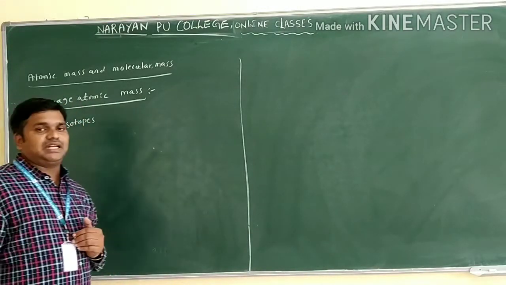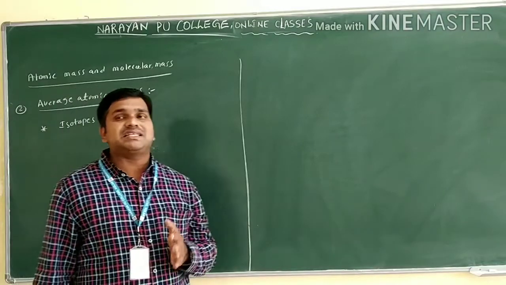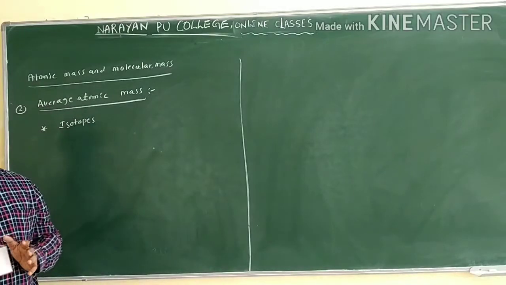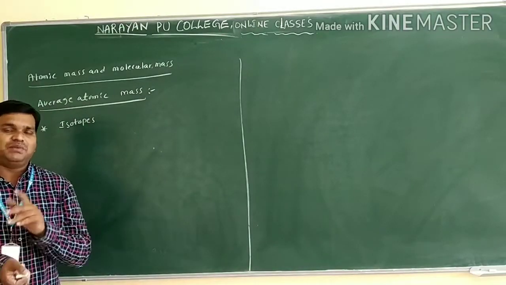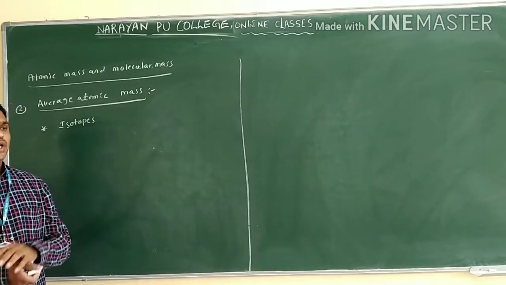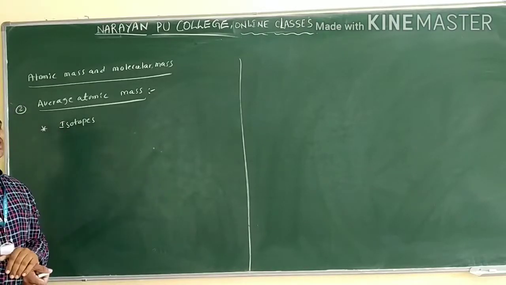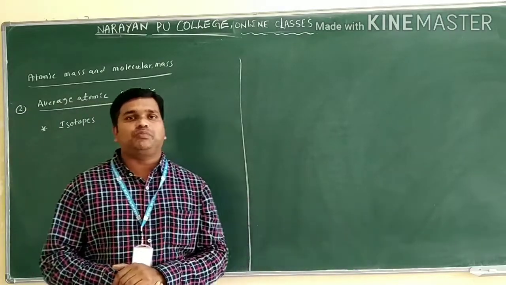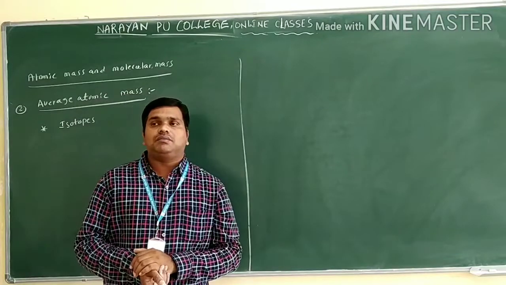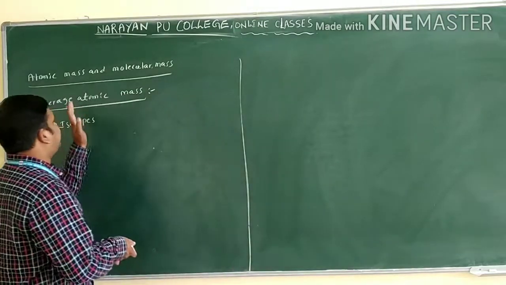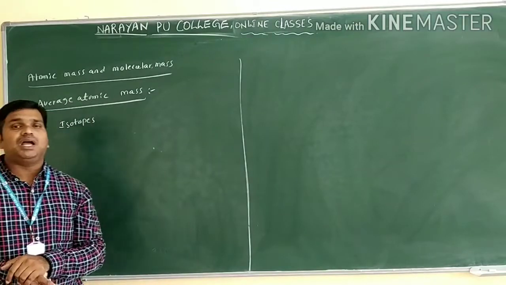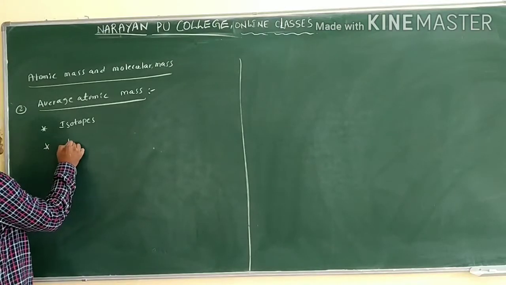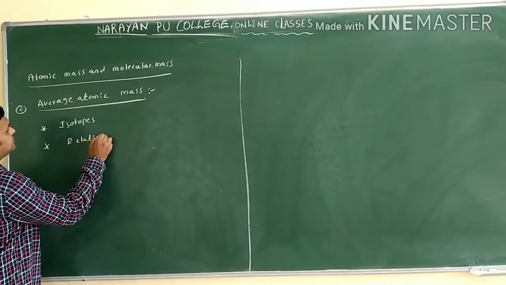Same atomic number, but the mass number is different. Those we call isotopes. If we want to separate isotopes, that is mainly based on the atomic masses. Suppose we have chlorine: generally there are two isotopes, chlorine 35 and chlorine 37. For that we can find the exact mass by taking the average of the atomic masses of the two isotopes. Mainly we observe the relative abundance.